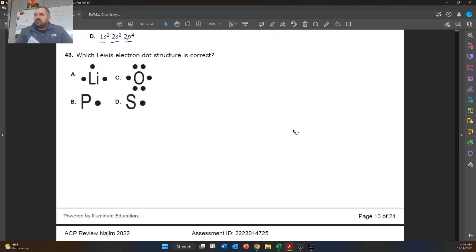Which Lewis structure is correct? So for this one, we just need to look at our periodic table. So lithium is a group 1 element. It should have 1 valence electron. So this one is not correct. Phosphorus is group 15. So phosphorus should have 5. And then sulfur should have 6. And oxygen should have 6. Oxygen does have 6, which is why oxygen is correct.